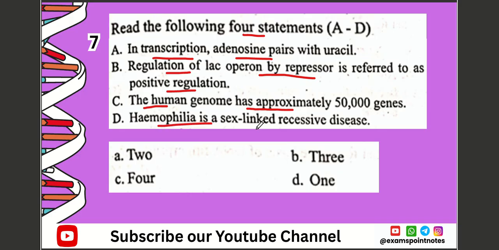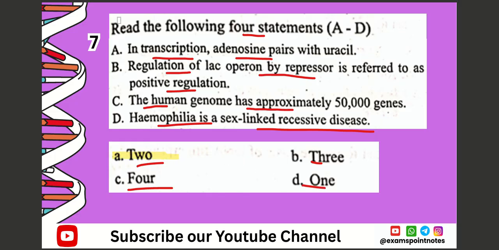D. Hemophilia is a sex-linked recessive disease. Which of the following statements are correct? A2, B3, C4, D1. The correct option is the one where 2 statements are correct: A and D are the correct statements.